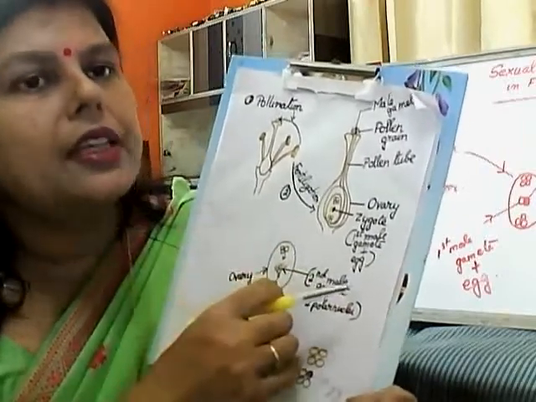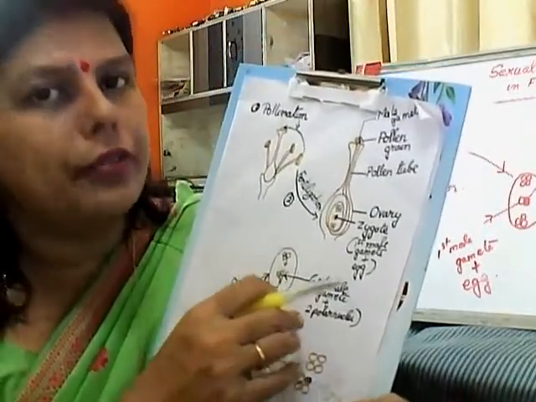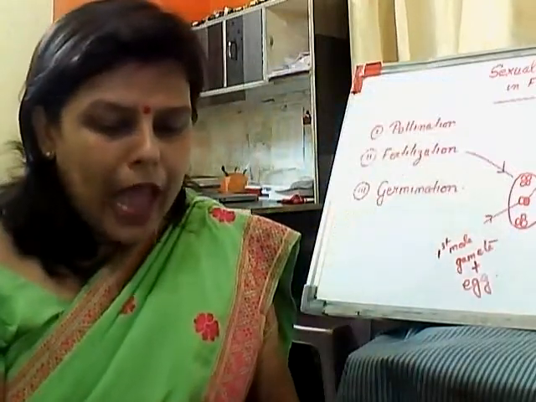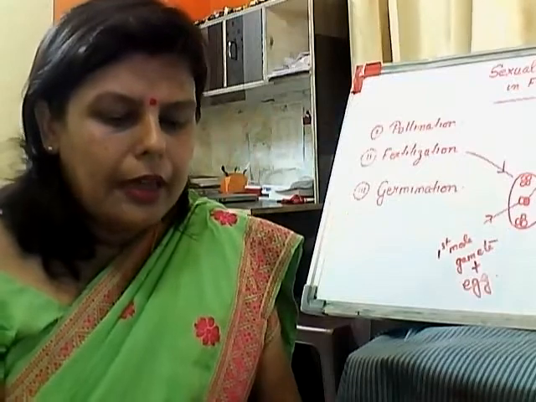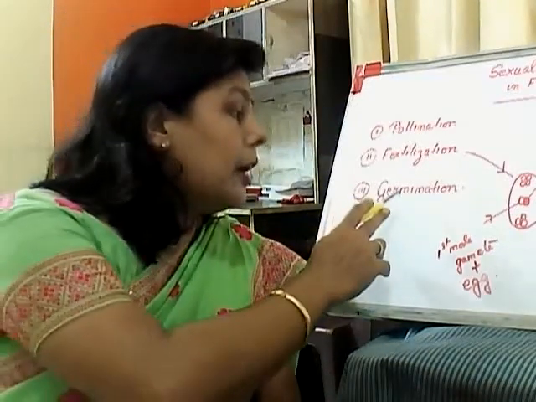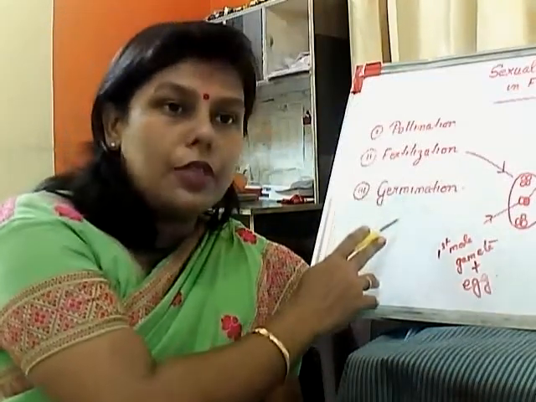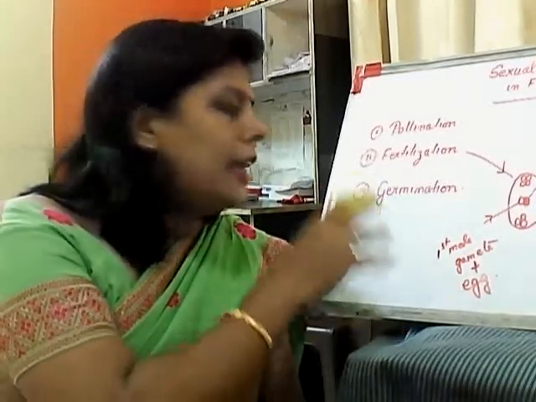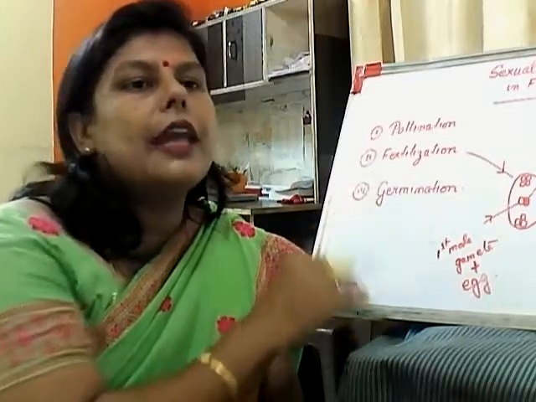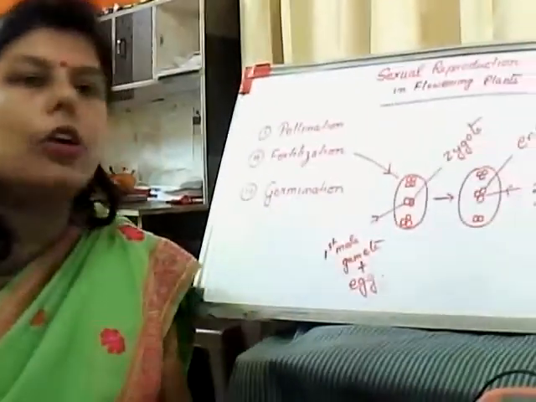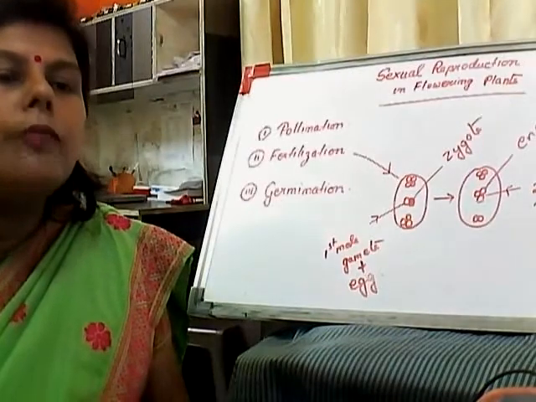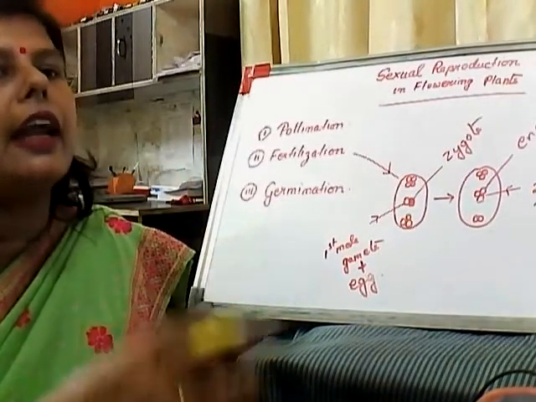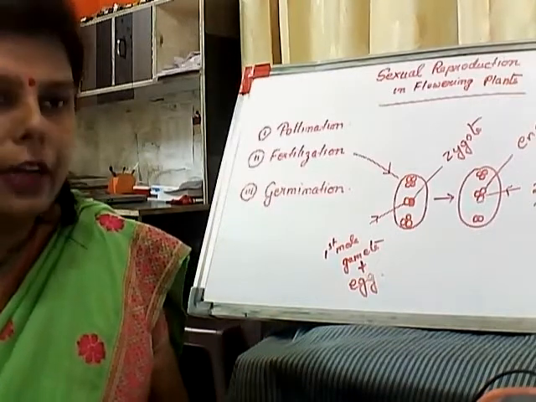Besides this, if you go through your book, you will come across another term, germination. Germination means that the seeds which are formed give rise to seedlings when they get all the necessary factors. From germination, new plants develop.